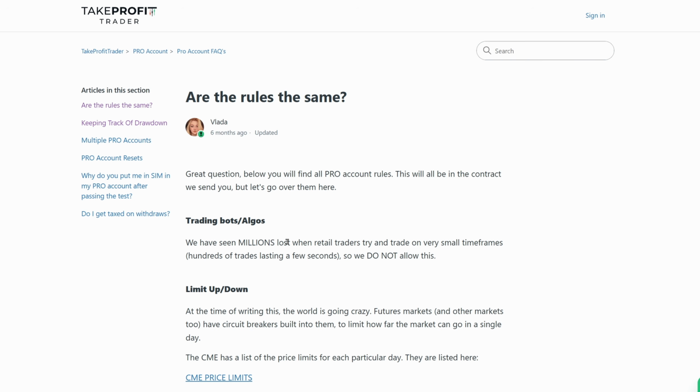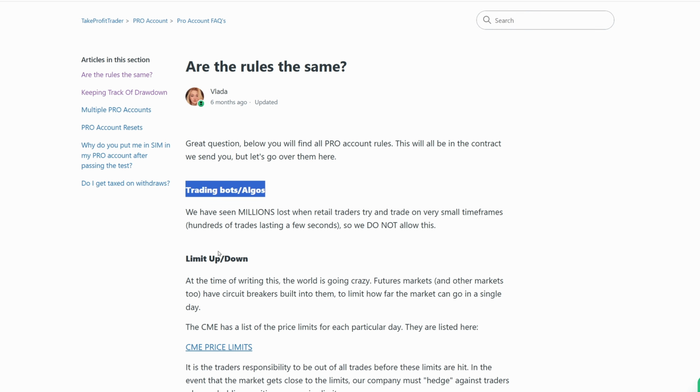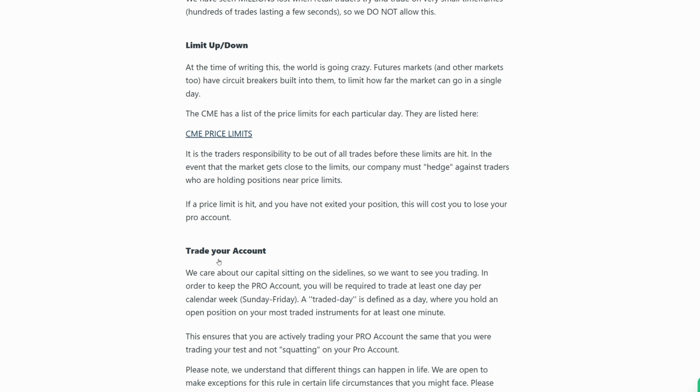We have seen millions lost when retail traders try to trade on very small time frames, hundreds of trades lasting a few seconds. So we do not allow this. They're talking about trading algos and trading bots. And I'm telling you, I've had several trades only last a second. I've never had a payout declined. Limit up, limit down. That doesn't sound like it either.